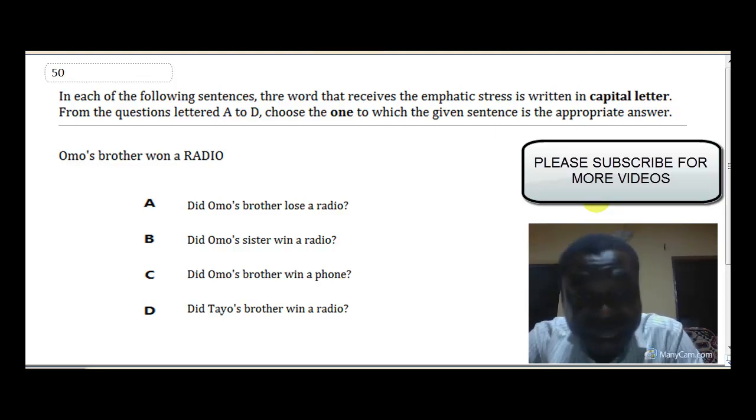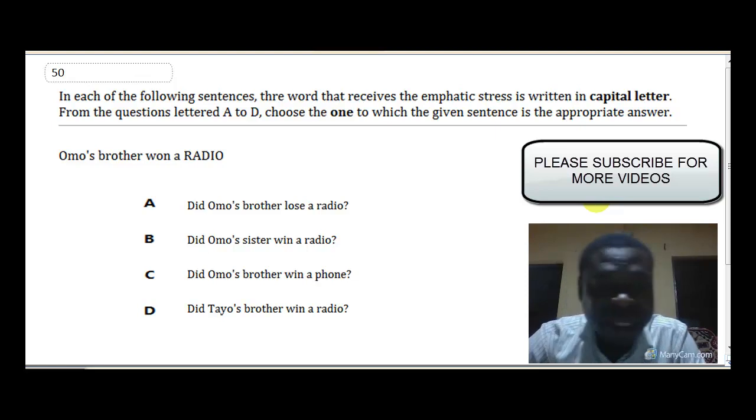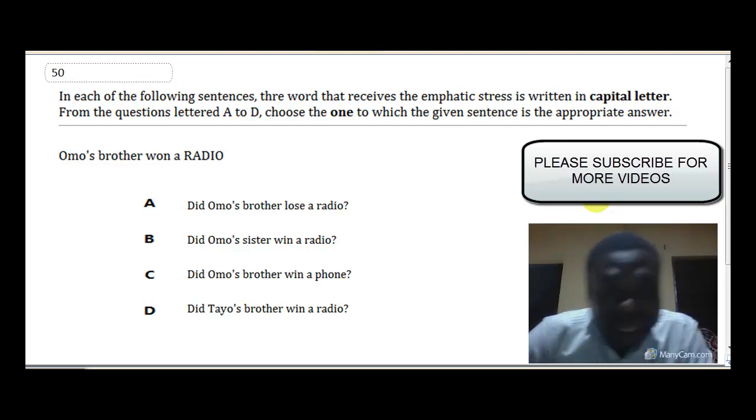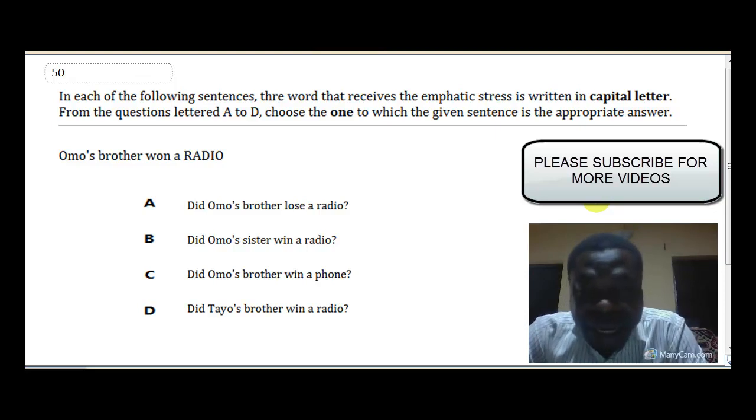That is not the answer, because it is not won that is emphasized in the given sentence. B, did Omon's sister win a radio? C, did Omon's brother win a phone? D, did Tayo's brother win a radio?